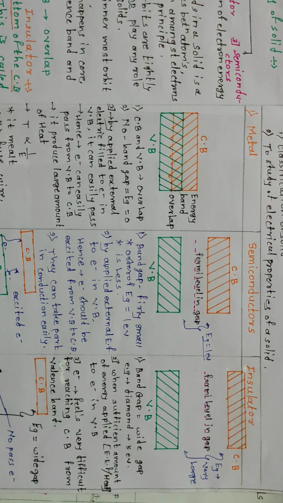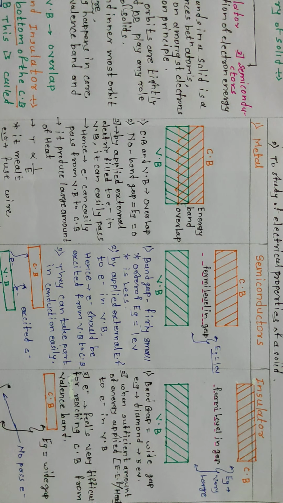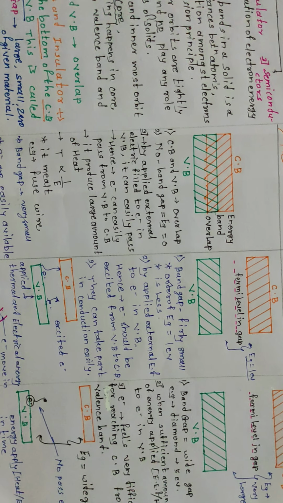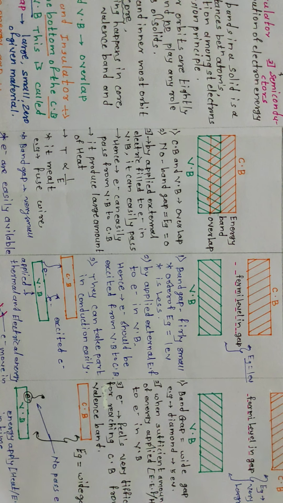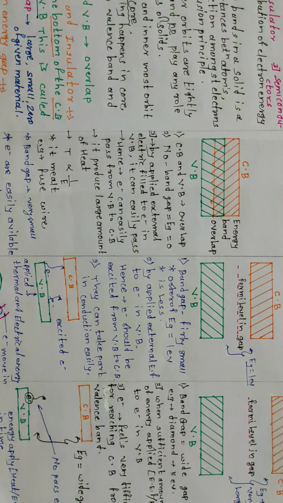Then by applying some external electric field, an electron in the valence band can easily pass from the valence band to the conduction band, and conduction takes place easily in metal. So the electron easily passes from the valence band to the conduction band, and a certain amount of heat is also produced.